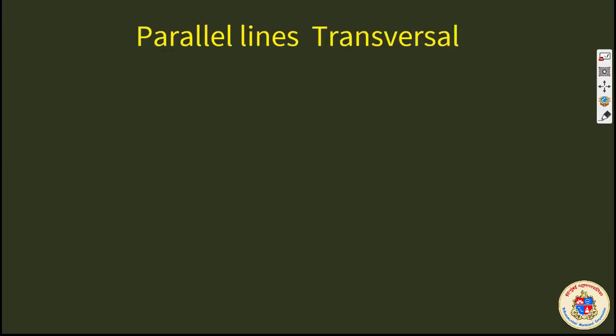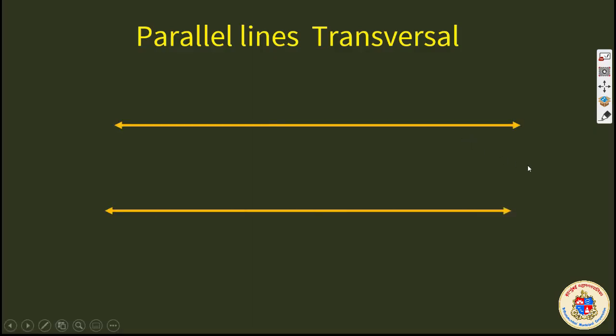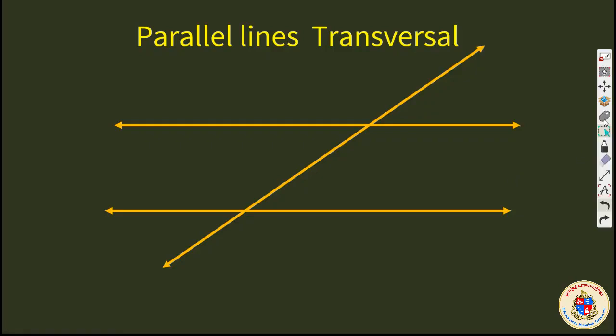Now the most important concept of this chapter: parallel lines and transversal. We found that a transversal is there for non-parallel lines also. For parallel lines, the transversal is more important. Why? Because they have a specific concept related to the angles formed by it. As I told you already, 8 angles are formed, and those 8 angles have specific locations.